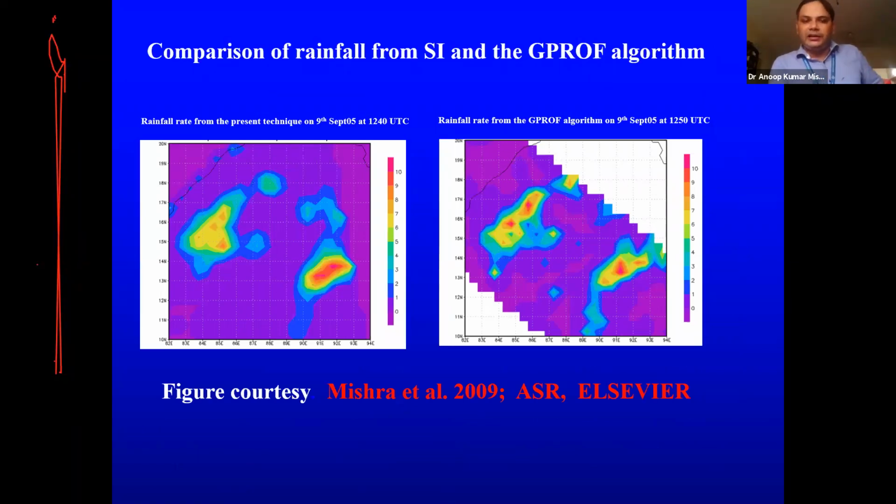Then this is the rainfall which we estimated and compared with a global product. This is again one swath, if somebody is interested in what that is. So this is for the entire swath. This one is wider swath, and this is narrower swath. But here we can say the rainfall is almost similar. So again, what we did, we just estimated rainfall using that brightness temperature, and then we compared it with the global product.